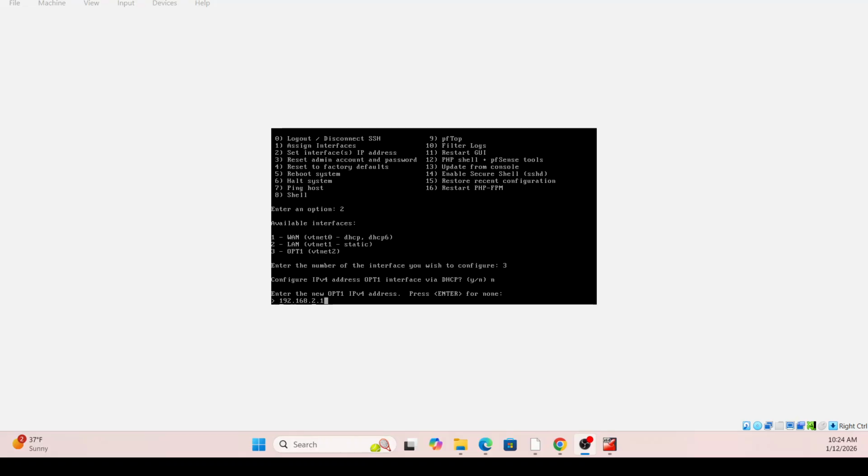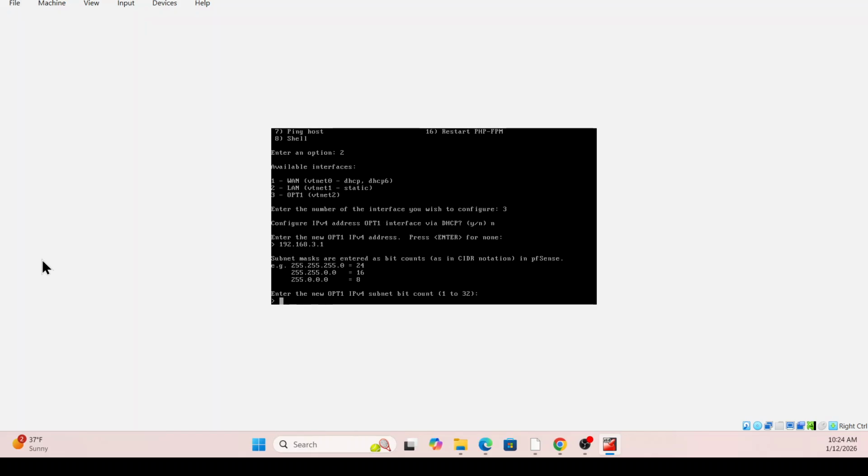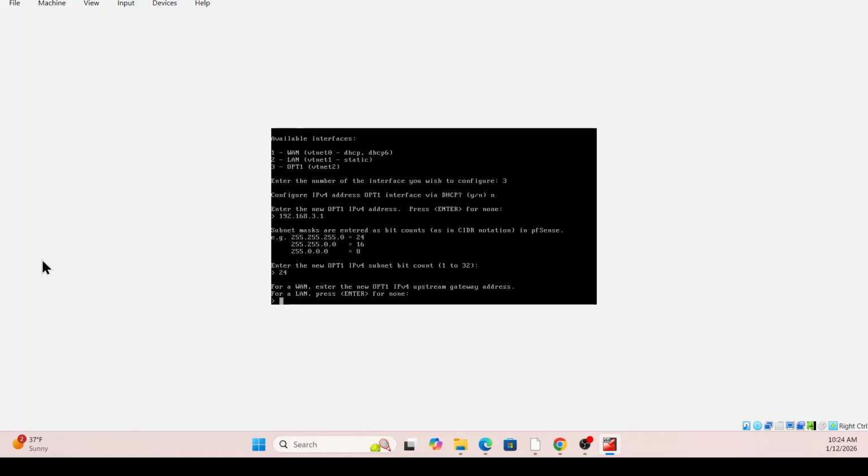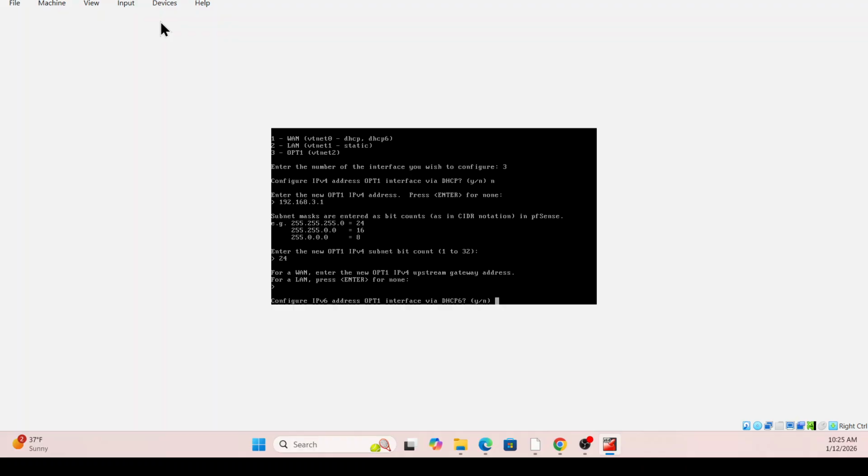We added option 3 because we had to configure LAN as well. For that one we're gonna add the range, and when I click Enter, it's 24. Here we just click Enter.